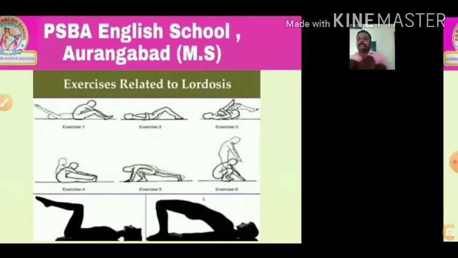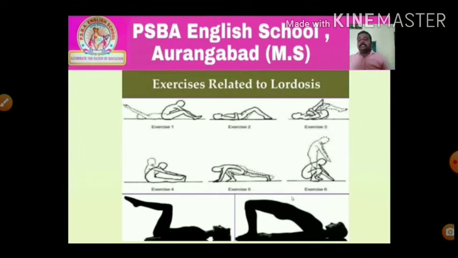First, we are going to see corrective measures for kyphosis. Which are the corrective measures for kyphosis? First one, lie on the back. First, what you have to do? Lie on your back, that is in supine position, with knees drawn up and feet flat on the ground. Both hands should be at your sides.